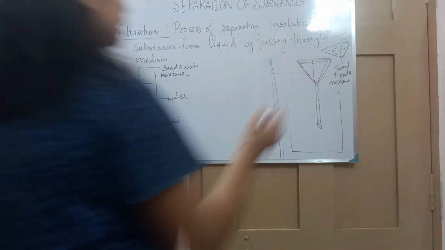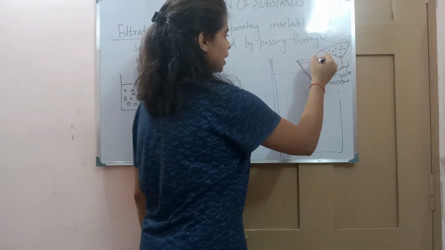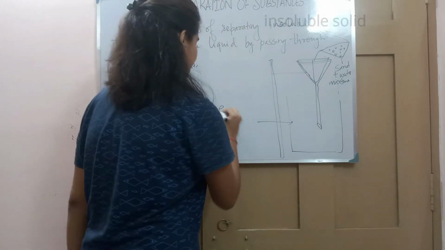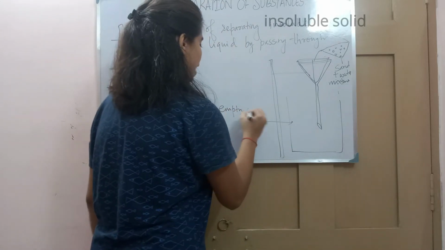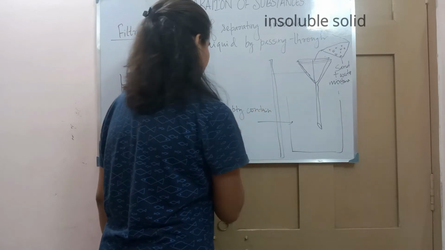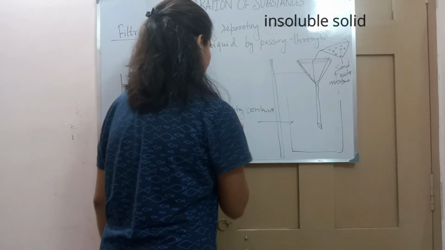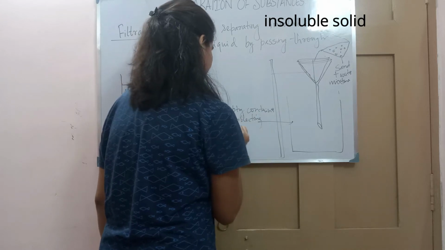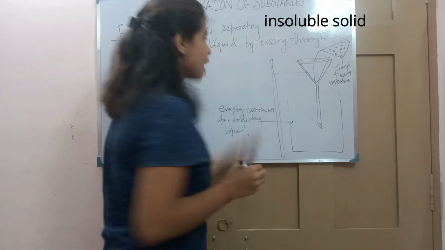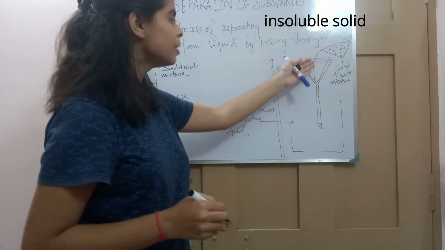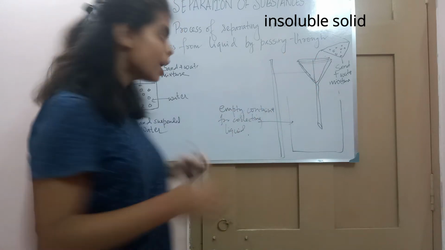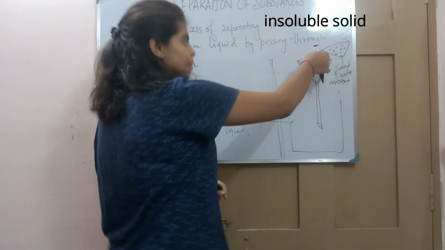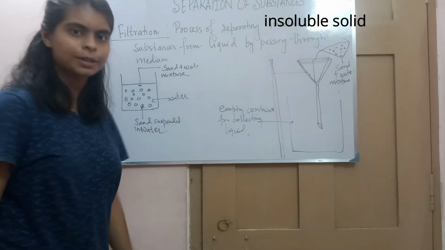Let's see. See that I have drawn a figure. This is an empty container where I will collect the liquid, a container for collecting liquid, and this is a funnel, and over the funnel I have placed a filter paper. Now I will take this mixture. This is a sand plus water mixture, and I am pouring the mixture over the filter paper.